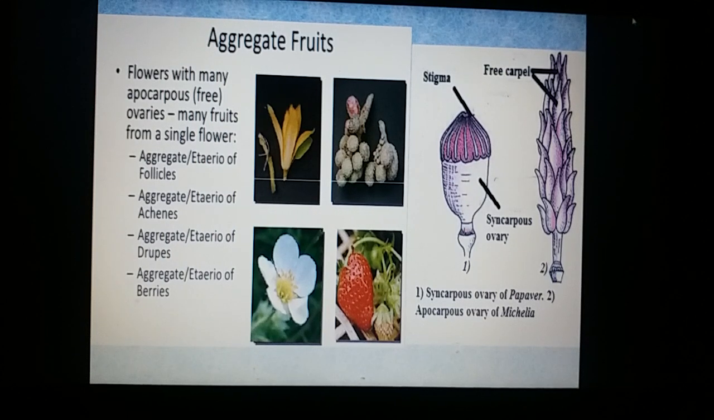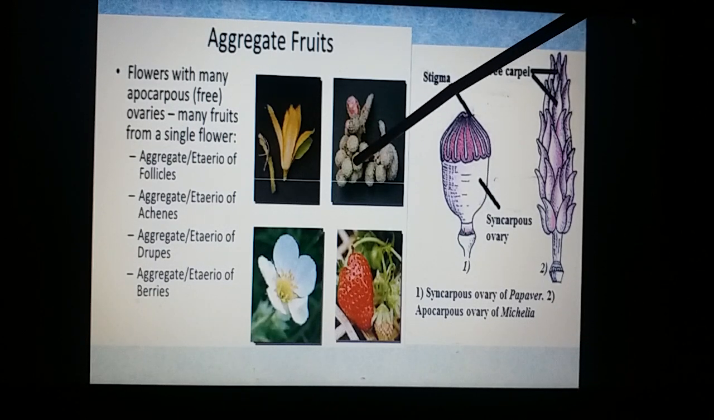Here comes the aggregate fruit. What is an aggregate fruit? This is developing from an apocarpous ovary. What does it mean? On the thalamus, numerous carpels are there. They are all free. Each carpel has its own ovary, style and stigma. Each carpel will turn into a fruit. With the result, a single flower produces a number of fruits.